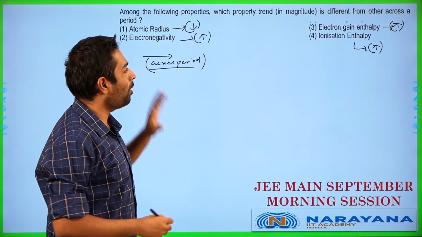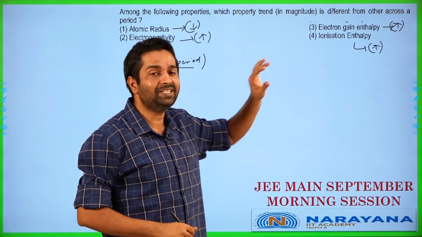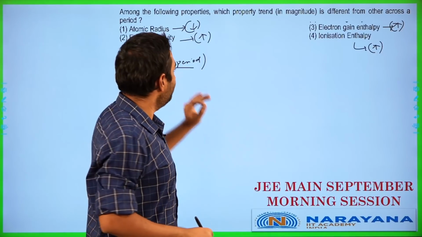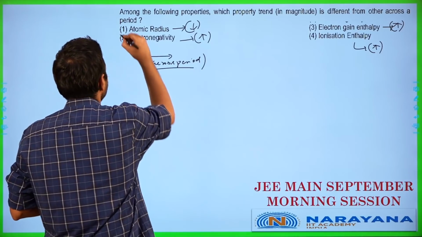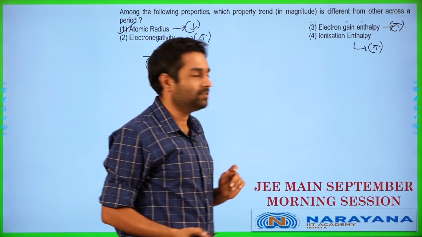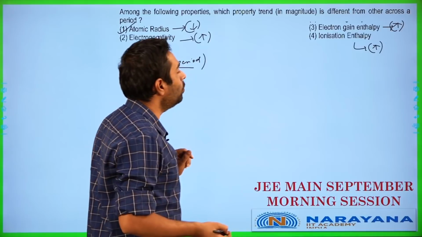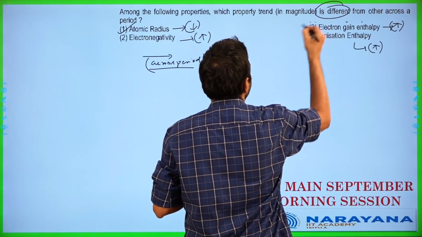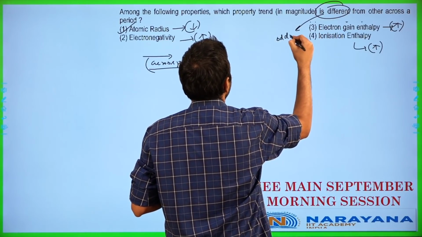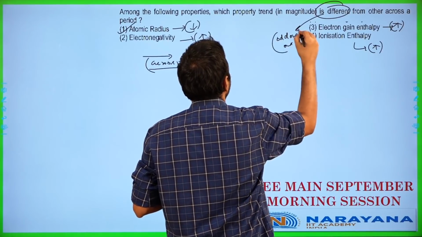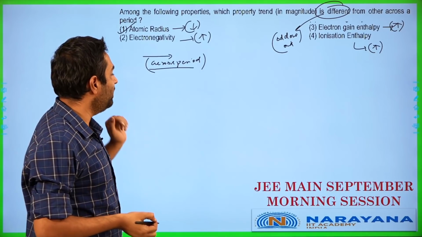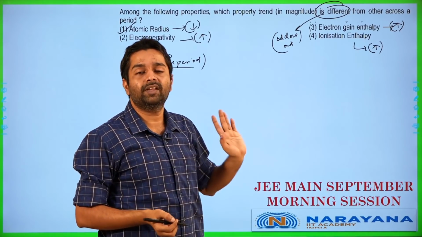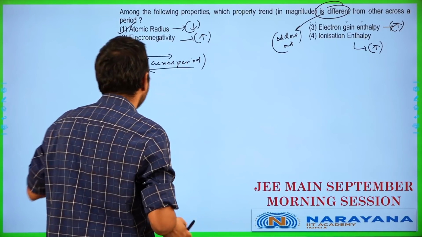So among the 4 properties here, we have 3 properties increasing across the period, whereas 1 property is going to be decreasing across the period. So the answer is going to be obviously atomic radius in this case. They are asking you to find which is different. They are basically asking you to find the odd one out. The odd one out in this case is going to be atomic radius, which is going to be decreasing across the period, whereas the other 3 are going to be increasing across the period.